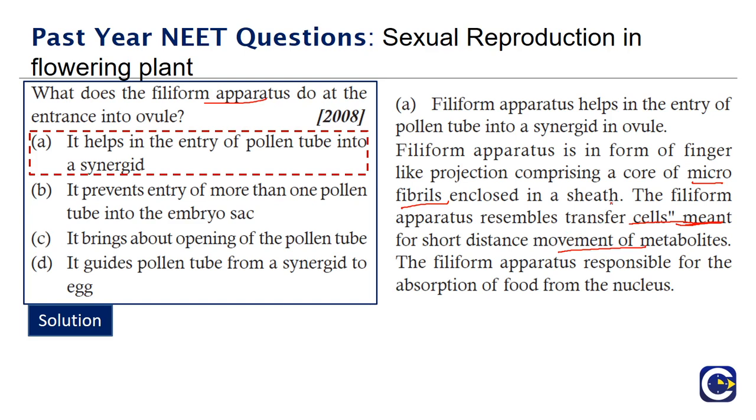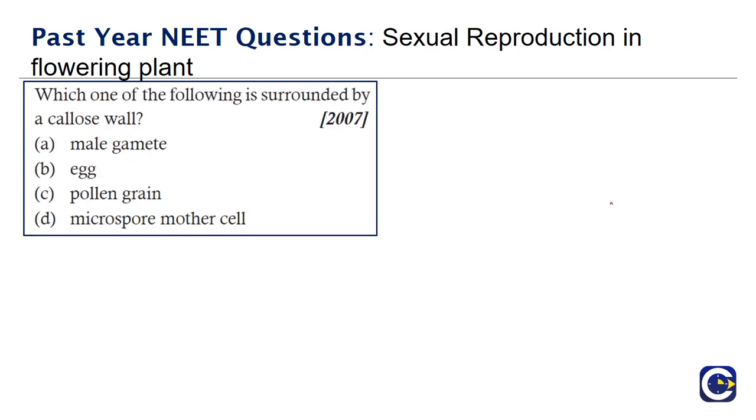So moving on to the next question. Which one of the following is surrounded by a callus wall? Option A, a male gamete. Option B, egg. Option C, pollen grain. Option D, microspore mother cell. So this is a known fact. The callus occurs inner to the cell wall. It is present close to the microspore mother cell, which is MMC, microspore mother cell.